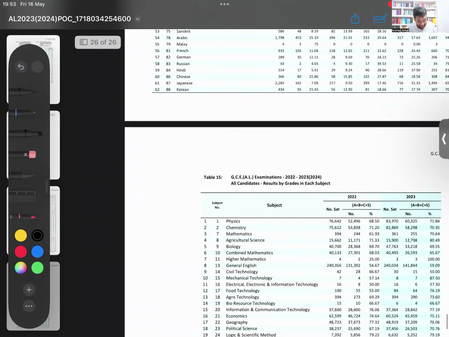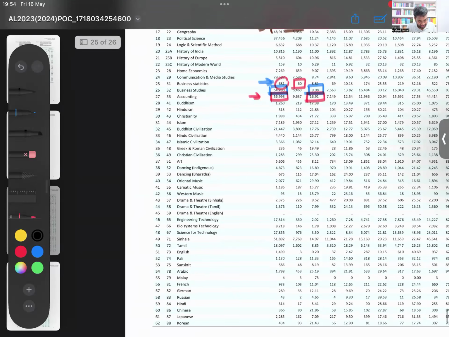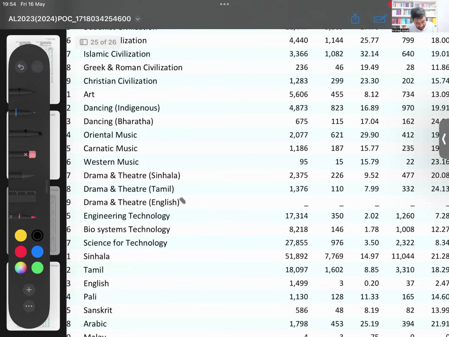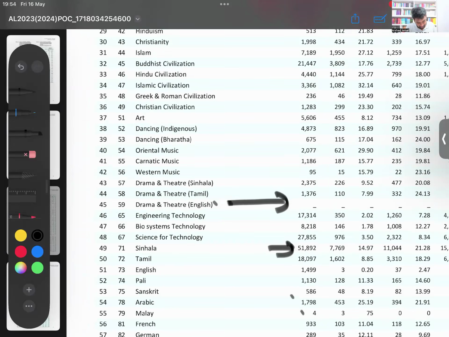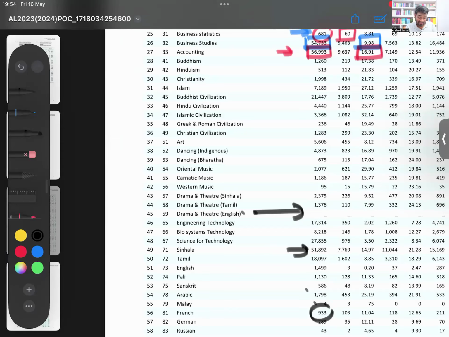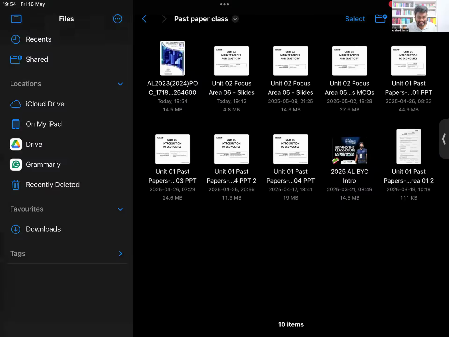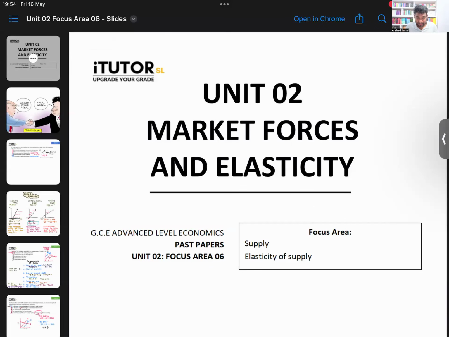So that's how it has been, I think. So see, but the good thing is there are 62 subjects. Who knew, no? There are 62 subjects out there. And I think this is the one no one has done. Drama and theater in English. No one has done drama and theater in English for A levels. Malay, there is 4 people. Arabic, there are some crowd. Sinhala, there is a crowd. 51,000 have done Sinhala. That's probably French. There is around 933. So that's the breakdown. Very interesting things there. So depending on your subject, but what you need to know is, Lamai, even though that is the overall result breakdown, the results for English medium is much better.